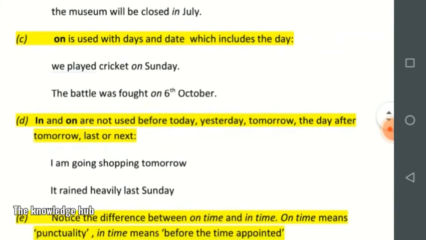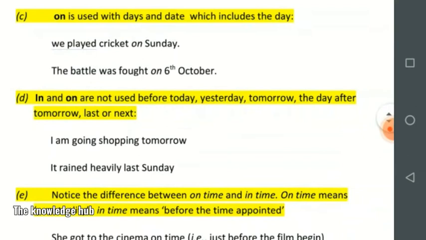On is used with days and date, which includes the day. We played cricket on Sunday. On is the preposition used and Sunday is the day. The battle was fought on 6th of October. Means on is the preposition used and 6th of October is date.